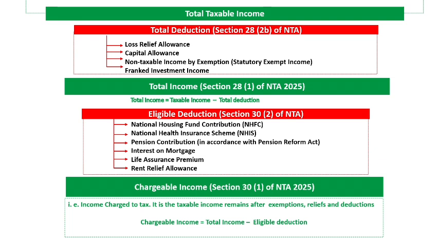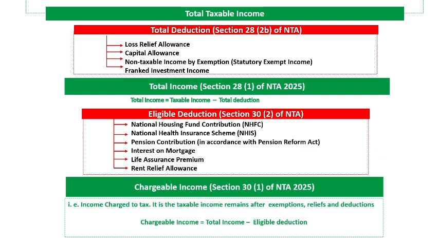That's why section 30 subsection 1 of the Nigeria Tax Act 2025 states that our chargeable income is the total income less eligible deductions. The chargeable income is income which is charged to tax. That is the taxable income that remains after exemptions, reliefs and deductions.